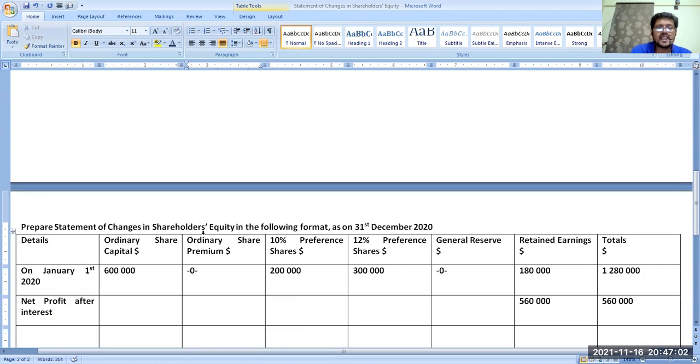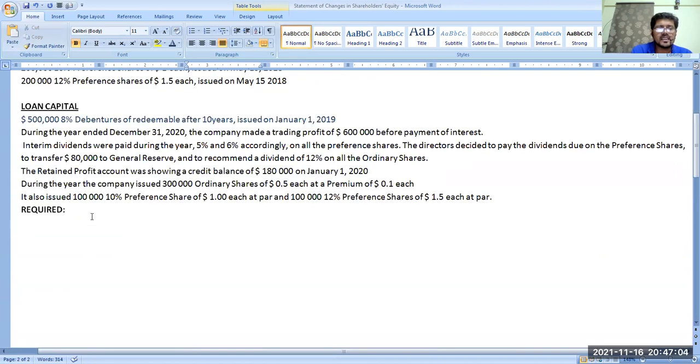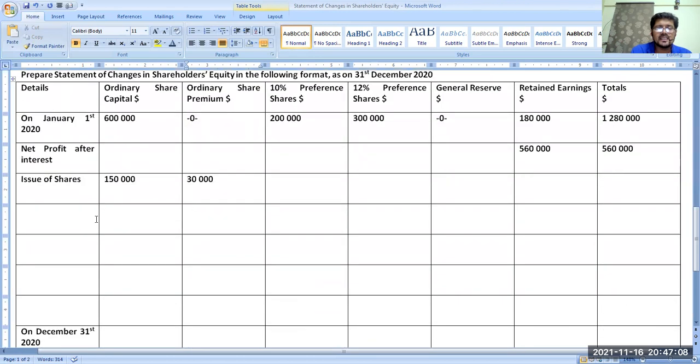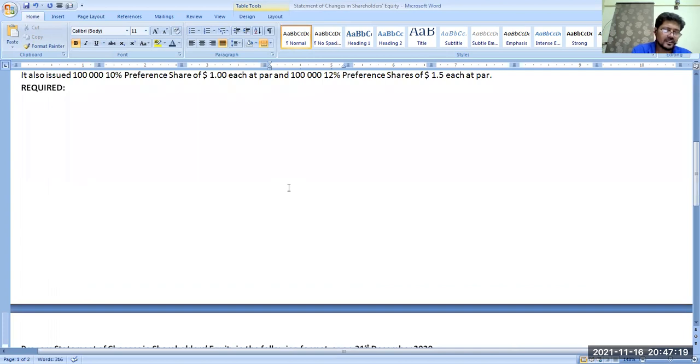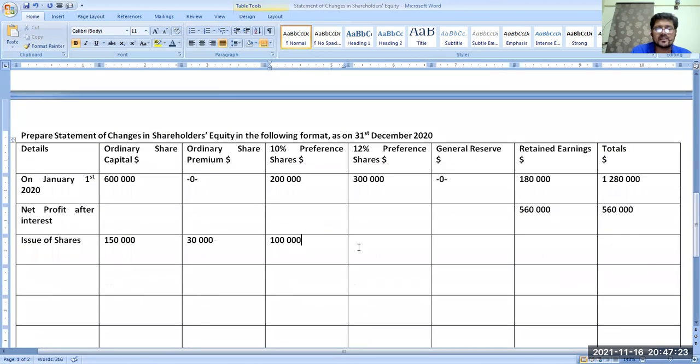Now we have also issued 100,000 preference shares of $1 each, so that would make your 10% preference shares 100,000. We have also issued 100,000 preference shares of 1.5 each, so 100,000 multiplied by 1.5 is 150,000.